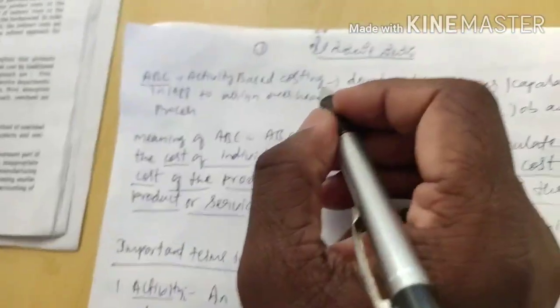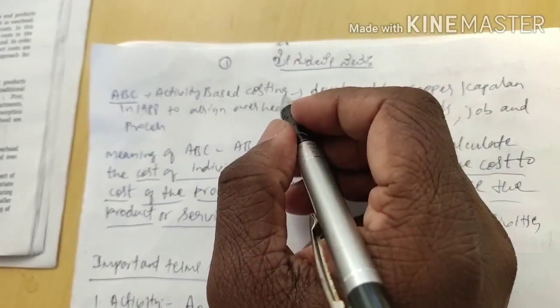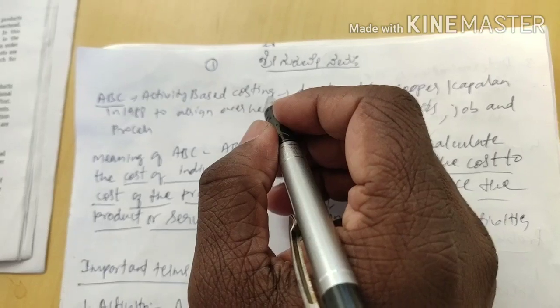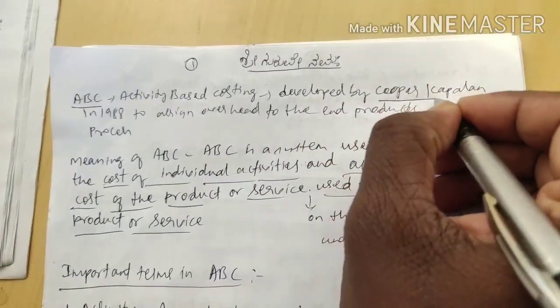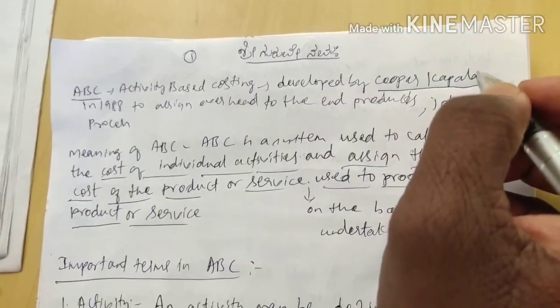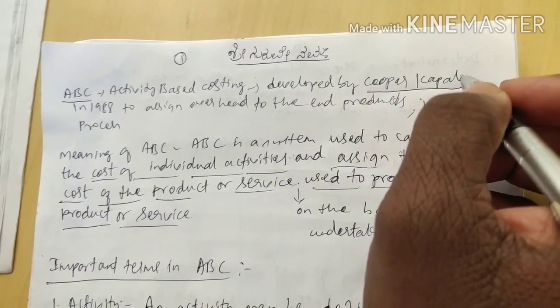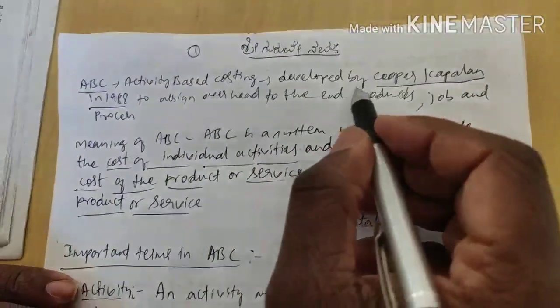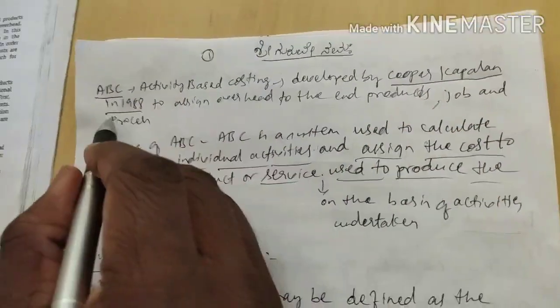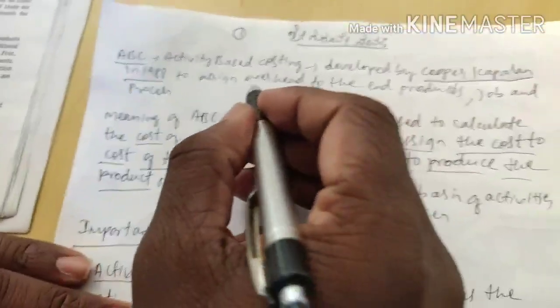Activity based costing, in short form also called ABC, was developed by Cooper Kaplan in 1988 to assign overhead.